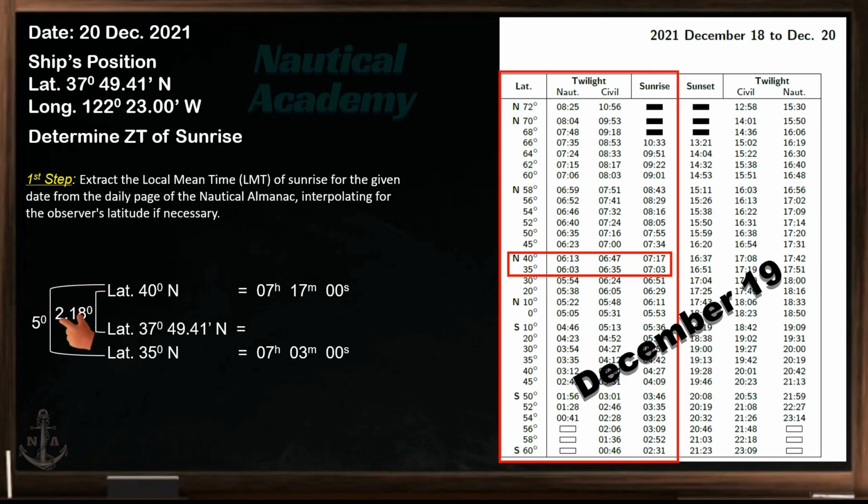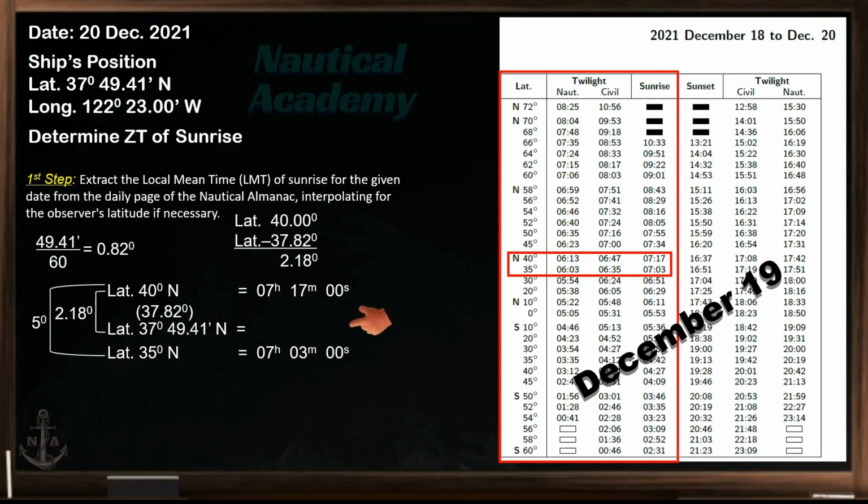For those who are confused about how to get 2.18 degrees, just convert 49.41 minutes into a fraction of a degree. Divide 49.41 minutes by 60, since 1 degree is equal to 60 minutes. This will become latitude 37.82 degrees. By subtracting it from latitude 40 degrees, the difference is 2.18 degrees.